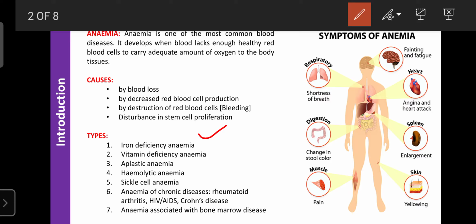Then the second type is vitamin deficiency anemia, because of vitamin B12, vitamin B9, B6 as well as vitamin C. These are essential for the formation of hemoglobin. Among these, vitamin B12 is required for the maturation of RBC. Only matured RBC are involved in the transport of oxygen.